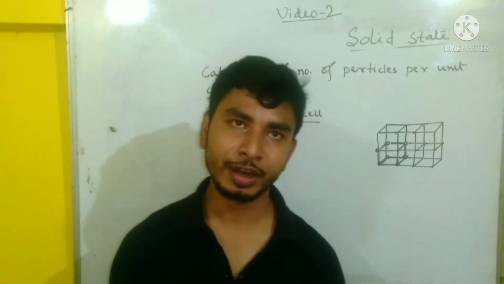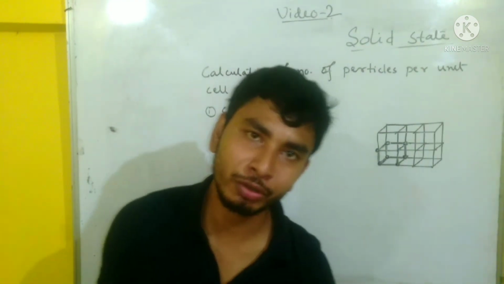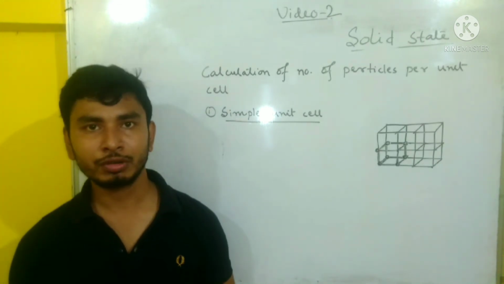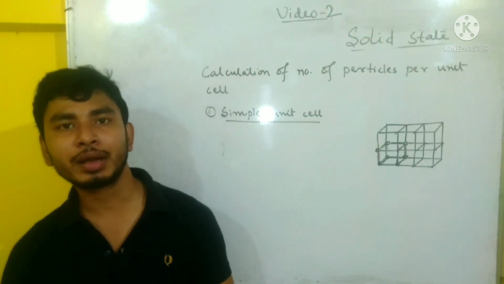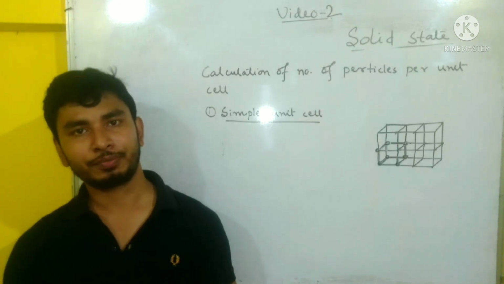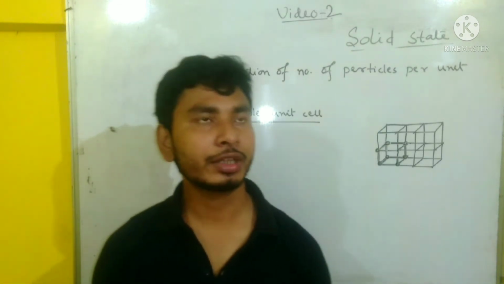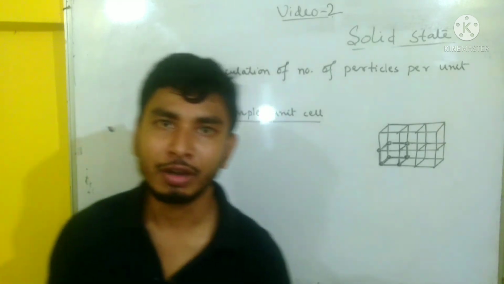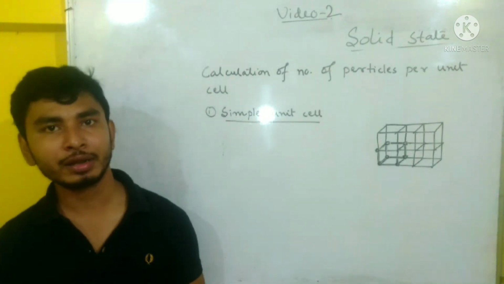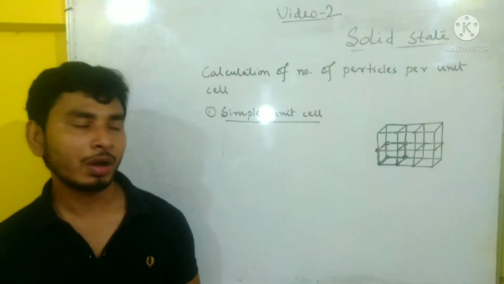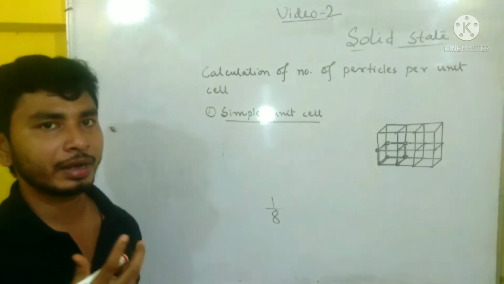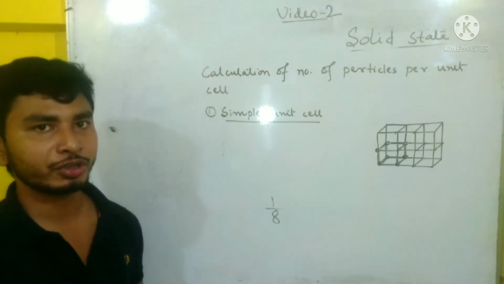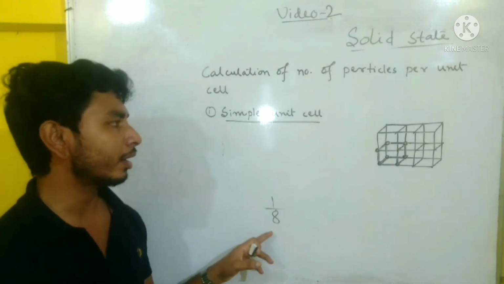If one pizza is shared by four persons, the contribution will be 1/4 per head. Similarly, if one pizza is shared by 8 persons, the contribution per head will be 1/8.